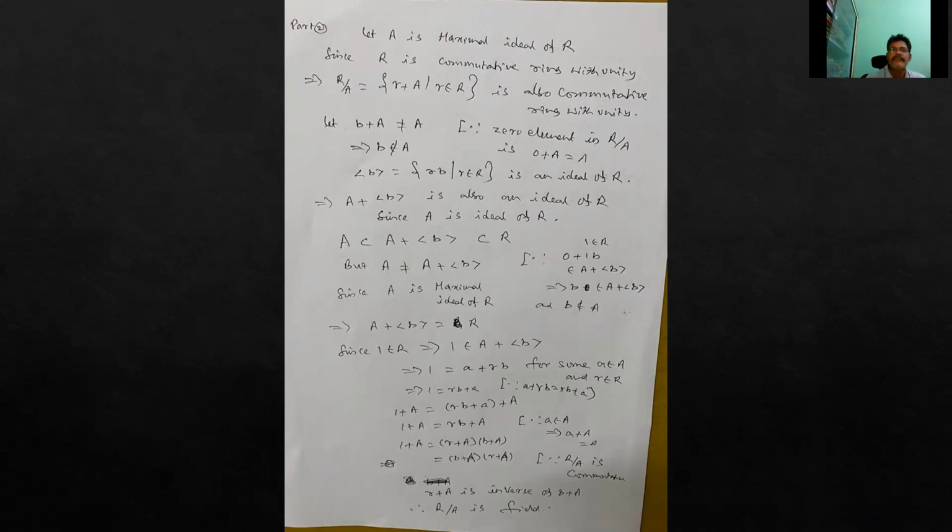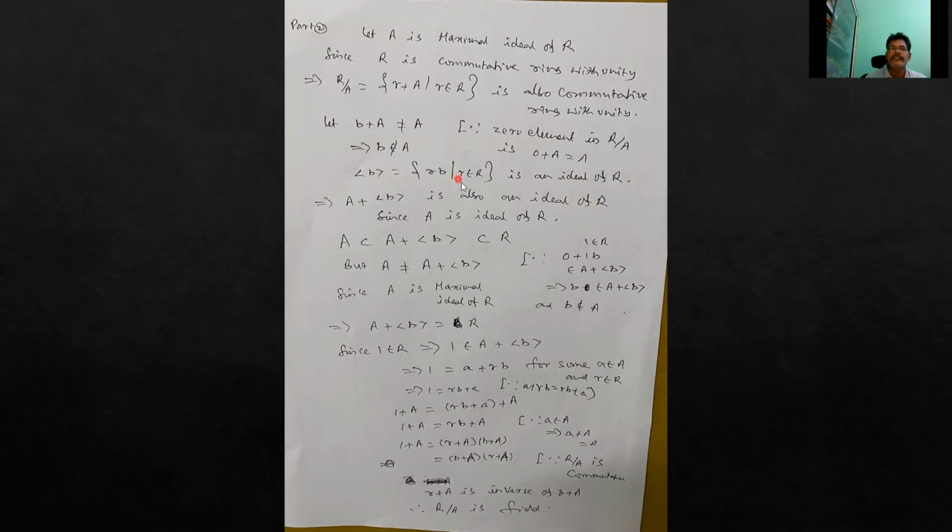So B plus A not equal to A means B does not belong to A. Now consider the ideal generated by B, which is the set of multiples rB with r belonging to R. It is an ideal of R because R is a commutative ring.